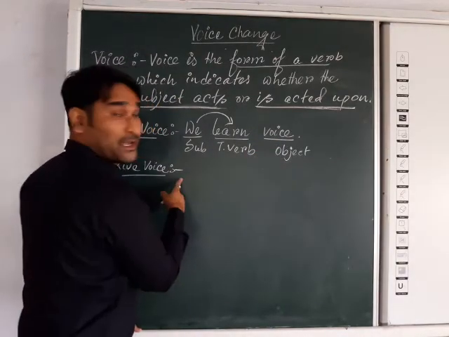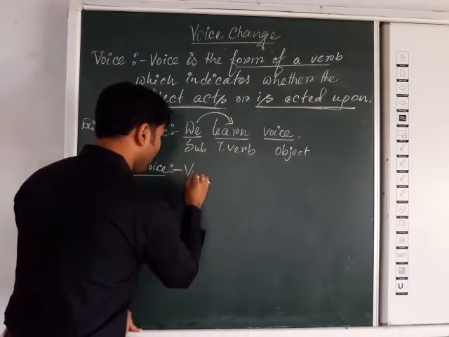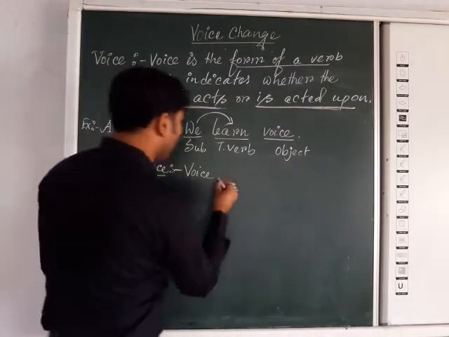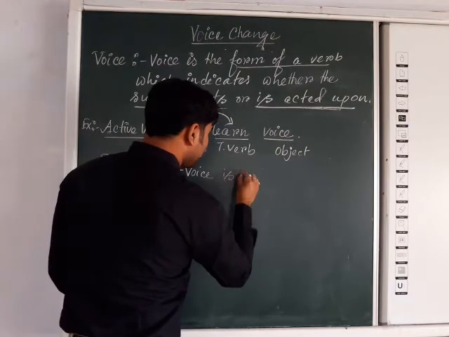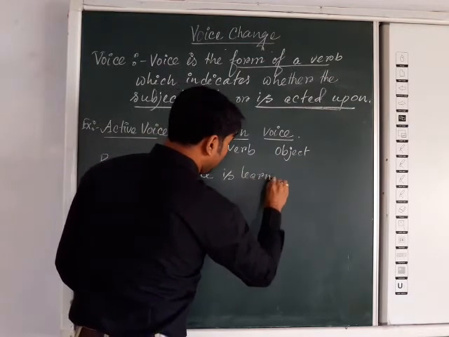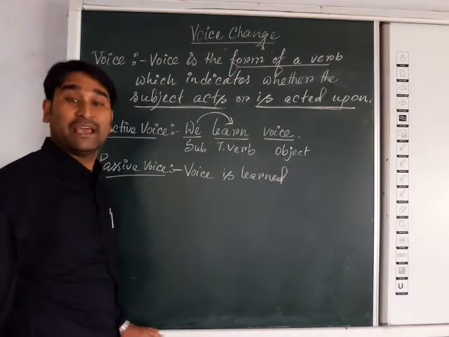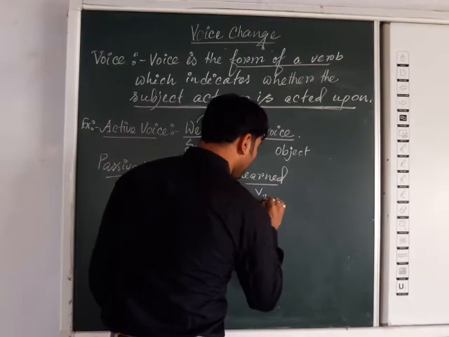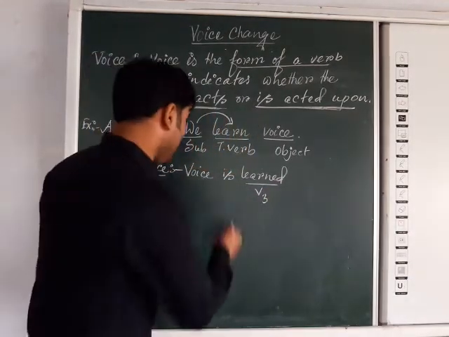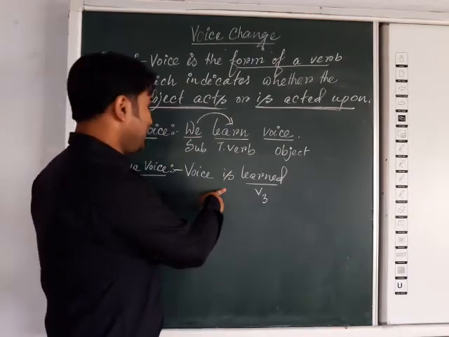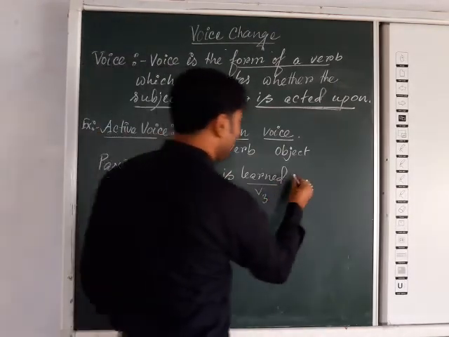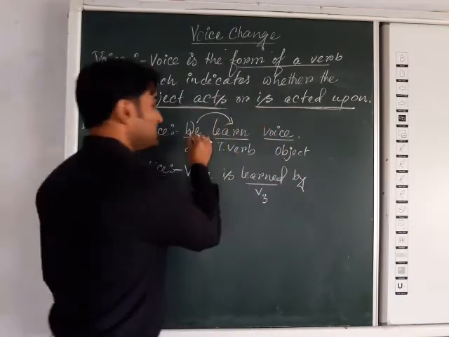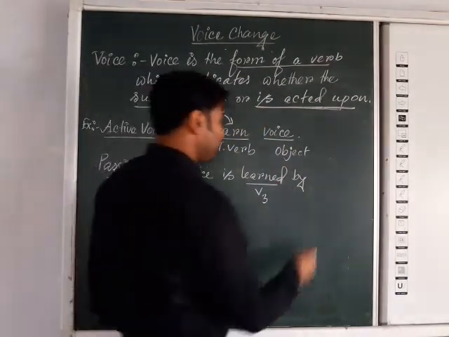The object will become the subject in the next sentence. So voice will come first. Object will become subject. So voice is learned. Learned, L-E-A-R-N-E-D or L-E-A-R-N-T, is also another form of V3. It is the V3 form, which means the past participle form of the verb. Then another preposition will come, by, and the objective form of the subject, that is us.